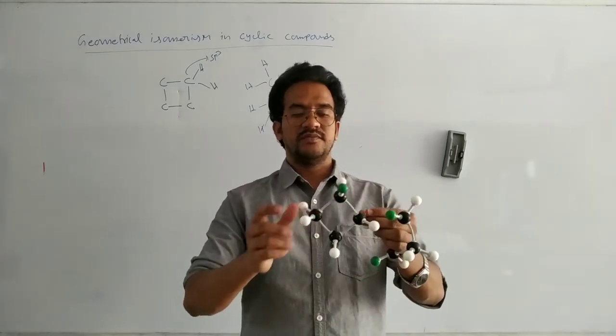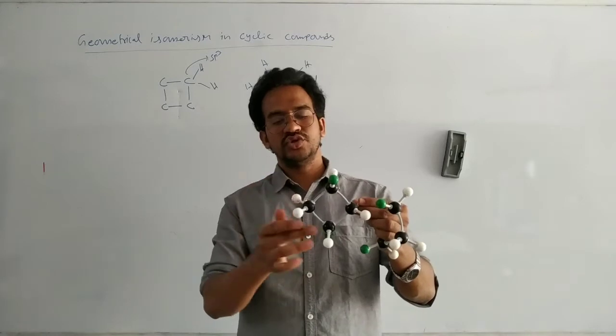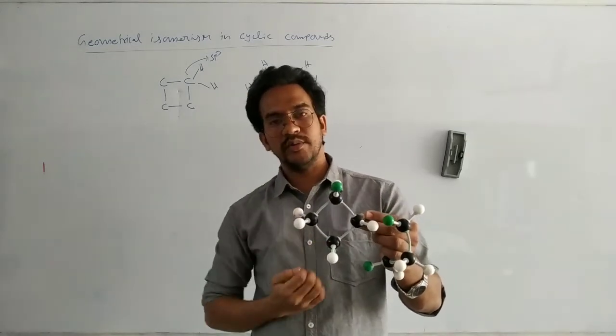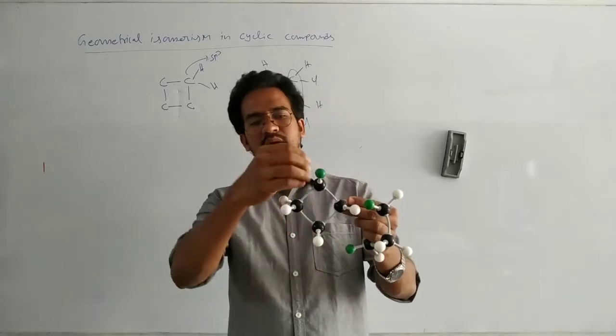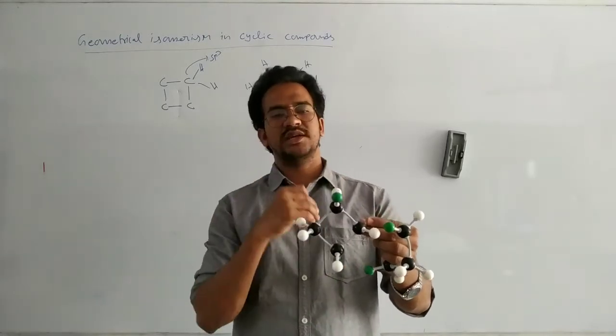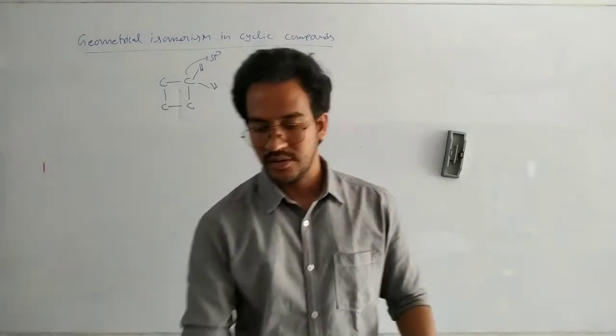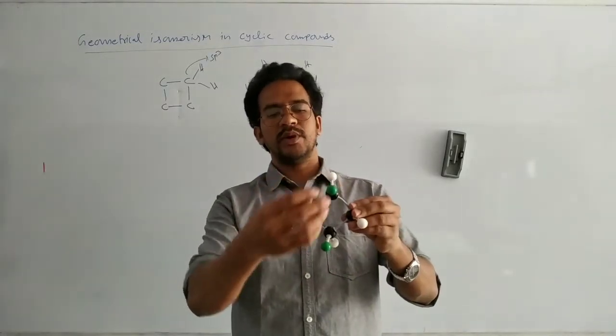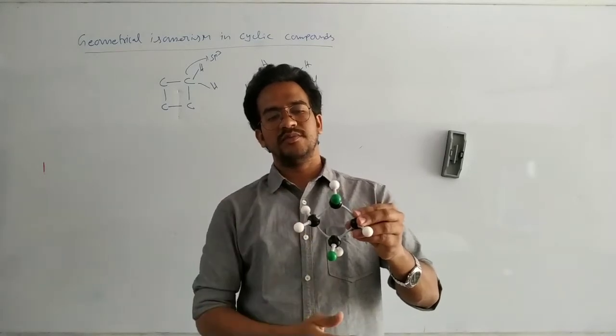Here in this case, 1,3-dichloro, 1, 2, 3. One chlorine is above the plane and one chlorine is below the plane, back side of the plane and front side of the plane. So it is a trans isomer. Now here you can see one chlorine above the plane, one chlorine above the plane again, a cis isomer.